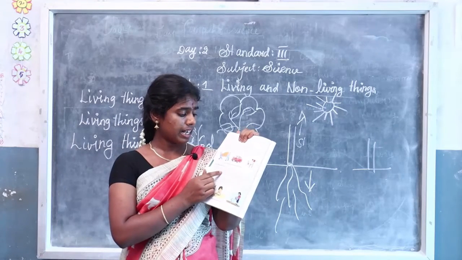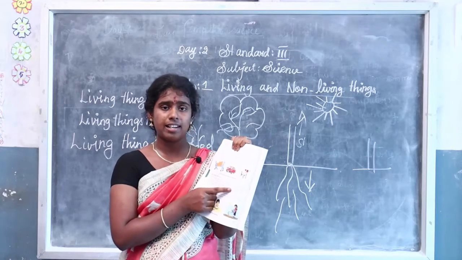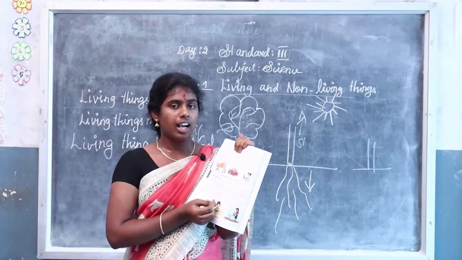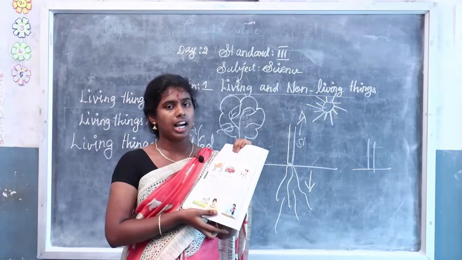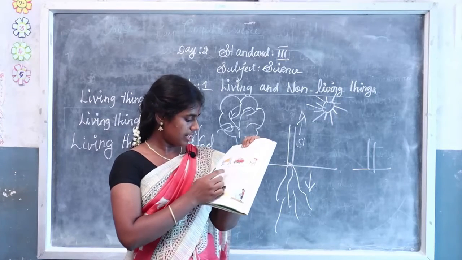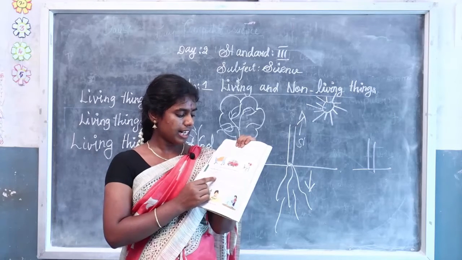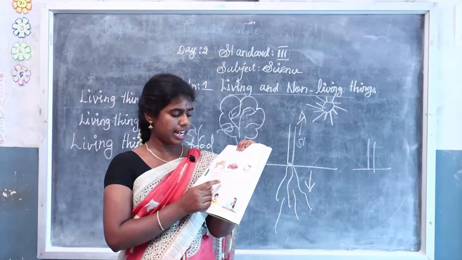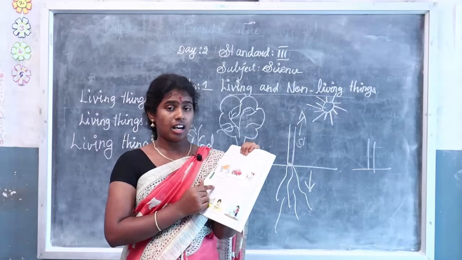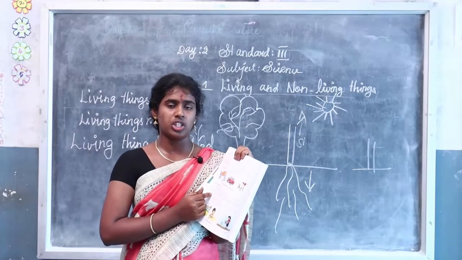Animals feed on other animals or on things that they get from plants. Some animals eat plants, like sheep and goats, but some animals eat the flesh of other animals. So animals depend on others, like plants or other animals. Cows, goats and zebras eat grass. Tigers and lions eat deer or other animals. Human beings eat many kinds of food. Human beings can eat vegetables or plants, and also animals like fish, chicken and mutton.